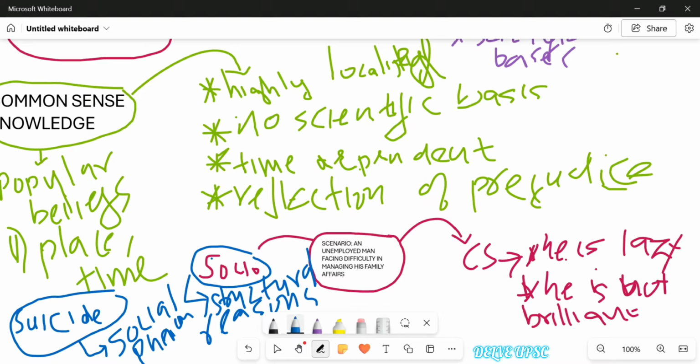So you can write the characteristics of sociology, and in contrast to that, common sense knowledge. Whatever point you write about sociology, try to counter it, showing how it is different from common sense knowledge. Then you can mention this example, and you should not write your example vaguely. Writing just "Example: the study of suicide" is not how you should write an example. How you should write it: study of suicide. Common sense knowledge says it is an individual phenomenon, but the sociological study reflected that it is a social phenomenon. This is how you should write your example.